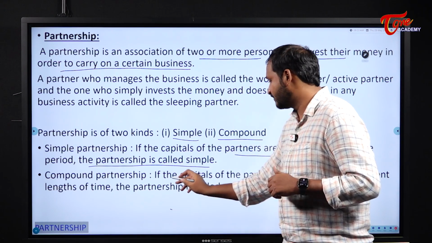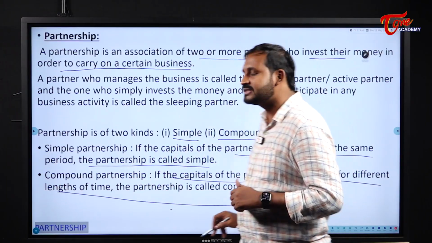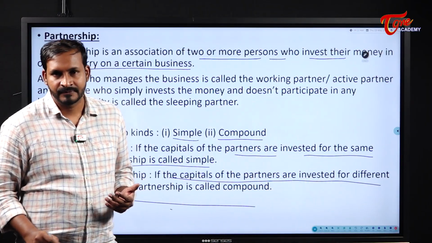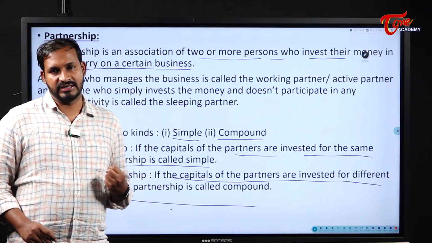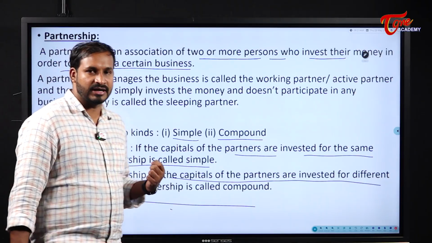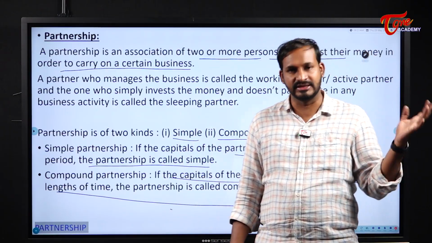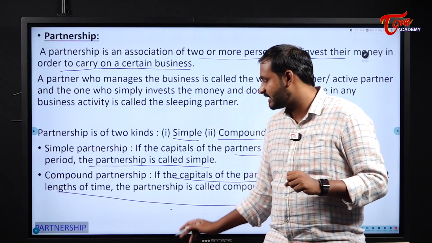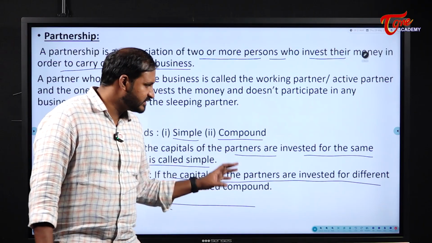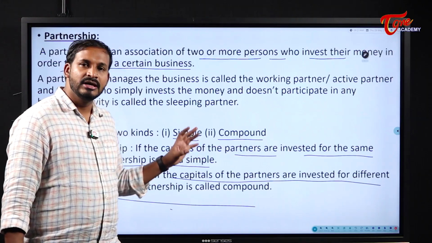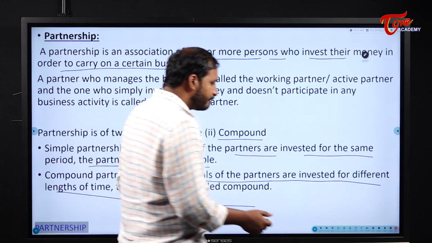Next, compound partnership. If the capitals of the partners are invested for different lengths of time, in the sense different durations of time, then we call that partnership compound partnership. That means if one invests for 4 years, one invests for 5 years, like this, we will consider it as compound partnership. Okay. Now we will see majorly what is the difference between simple and compound, and how we will decide the profit share according to simple and compound.